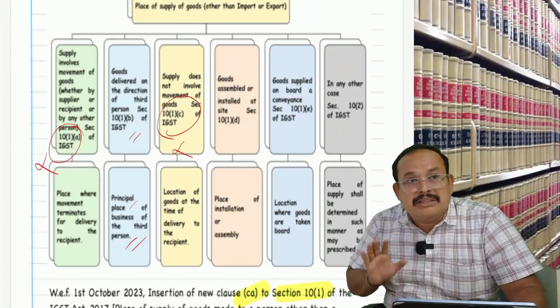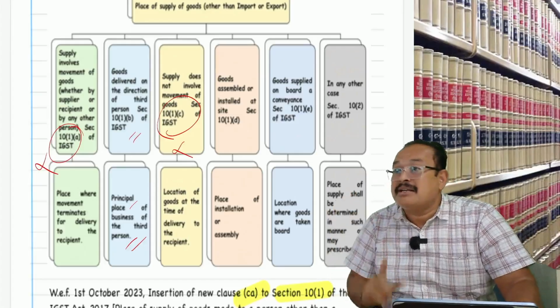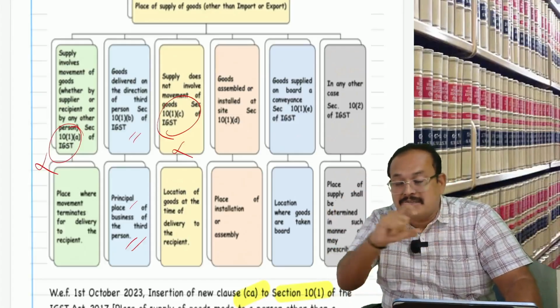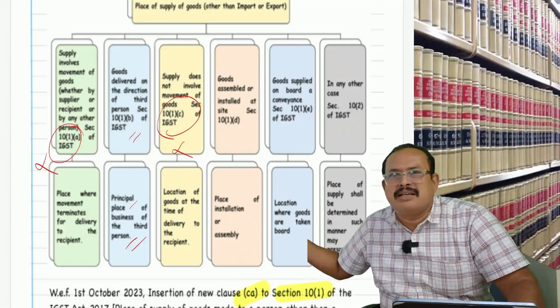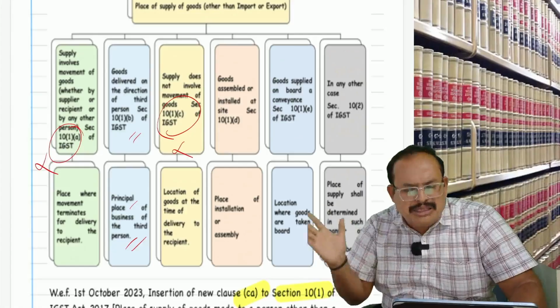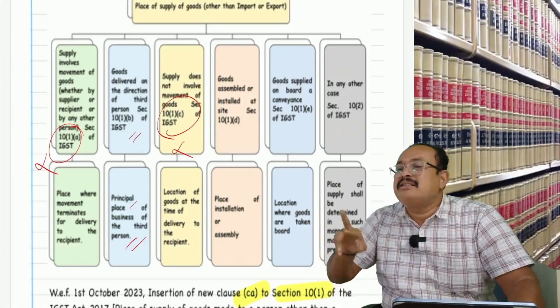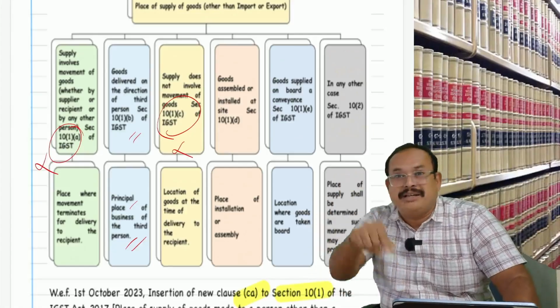Is that clear? These classes are not amendments classes. These classes are rapid revision classes covering the entire syllabus. Got the clarity? Let me cover the remaining classes in a simplified manner; only 2 classes are there. Thereby you can say that place of supply of goods is completed.